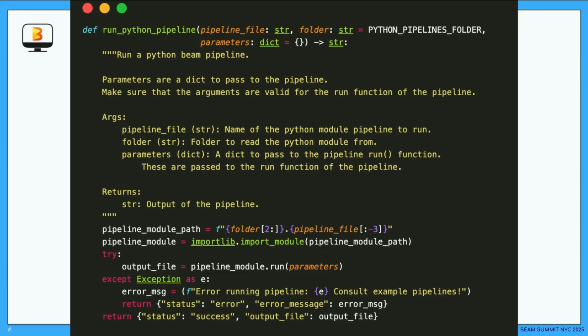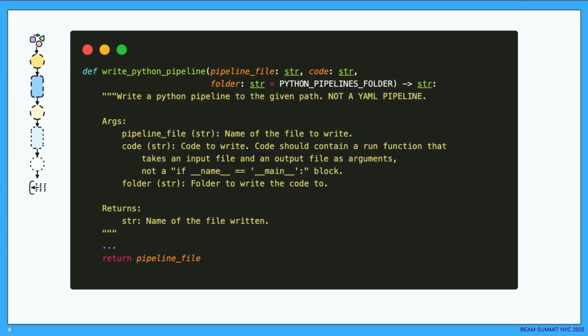And then here we have basically very easy logic: just import something, run the pipeline. If it works, great. If it doesn't work, then return an error. And then we can do this for the other tools as well. So for example, here we have something for writing a pipeline. And again, the most important thing is actually just having this docstring correct.